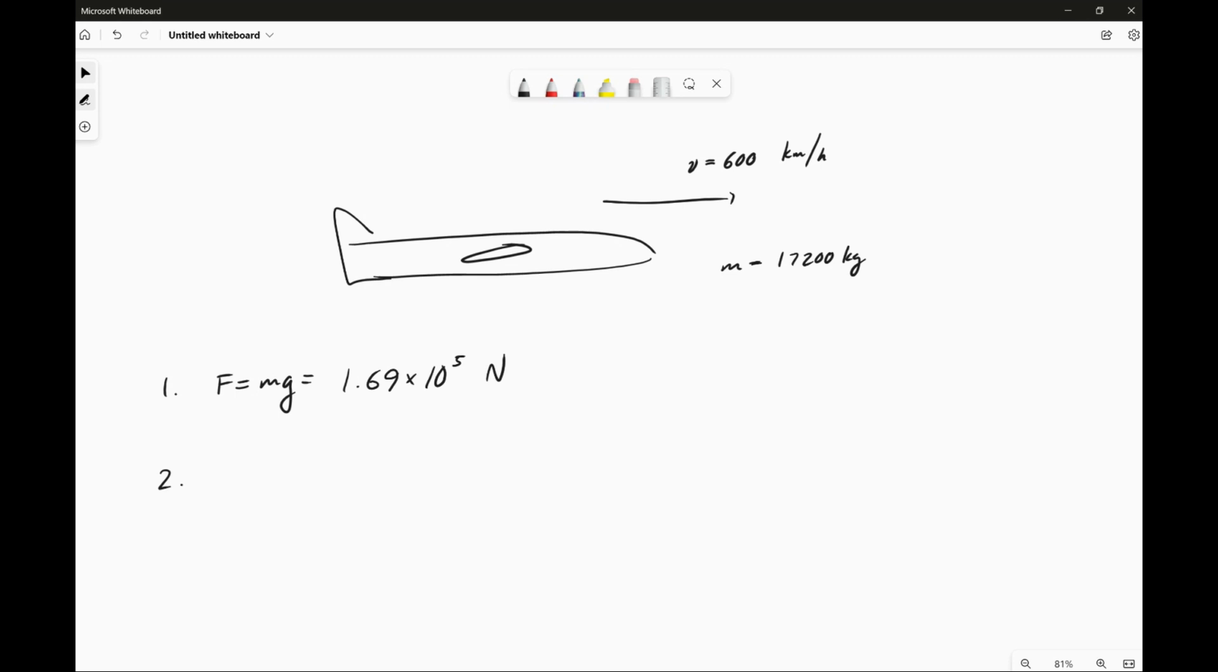And then we're told that the plane changes its heading by banking at a 20-degree angle, like this. And it keeps the same speed, but what